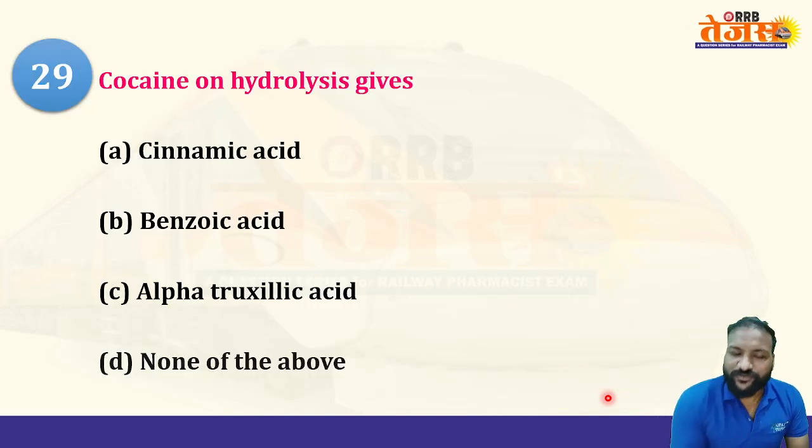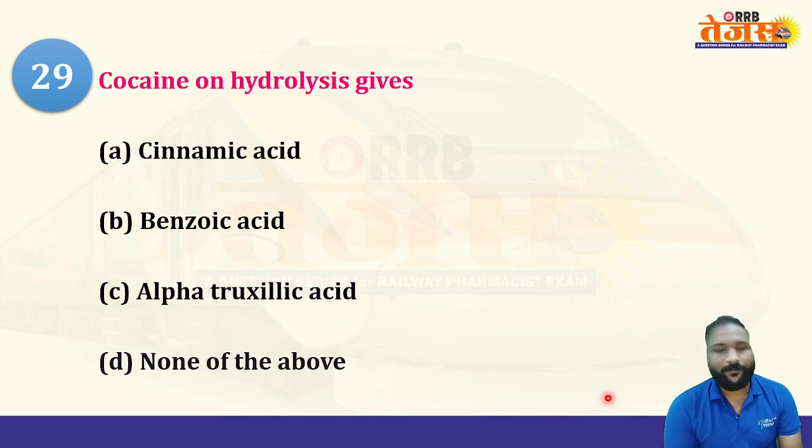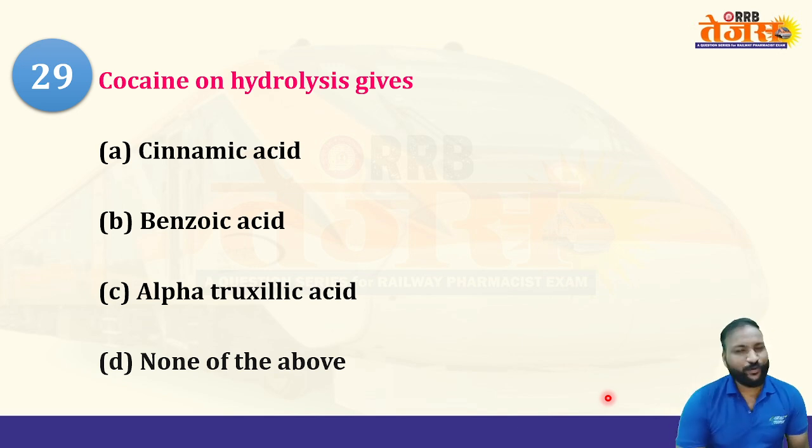29th question of this series. Cocaine on hydrolysis gives: A, cinnamic acid, B, benzoic acid, C, alpha hydroxy acid, and option D, none of the above. Come on, hurry up, post your answers in the comment box. This is the last question. Let us see the right answer here.